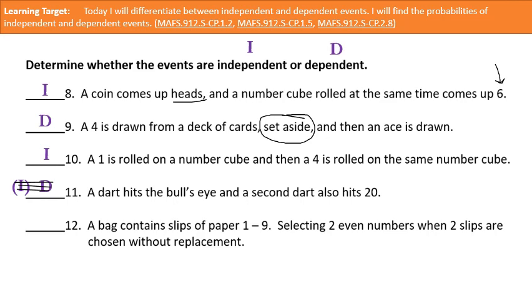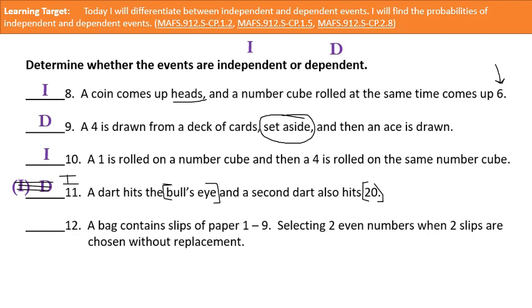All right, so this should clearly be independent, because they're hitting two different sections on the board. That's my fault. I apologize for that. I thought they hit the same section. So they're hitting two different sections on the dartboard. So one dart hits the bullseye. The amount of area that is a 20 is not going to change. So we'll say this is an independent event.